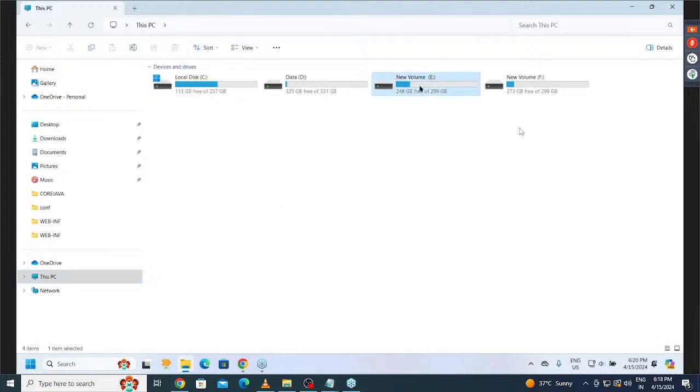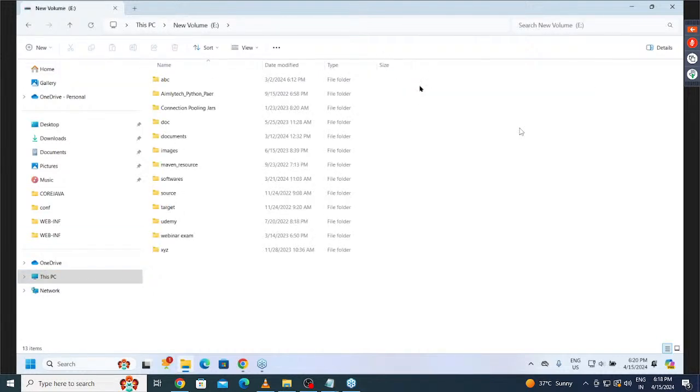Then go to some location on our system. For maintenance purposes only, just maintain all the software in a particular location. Why? Because every time we are not going to download from the internet. One time if we download it, keep the dump in our system at a particular location.